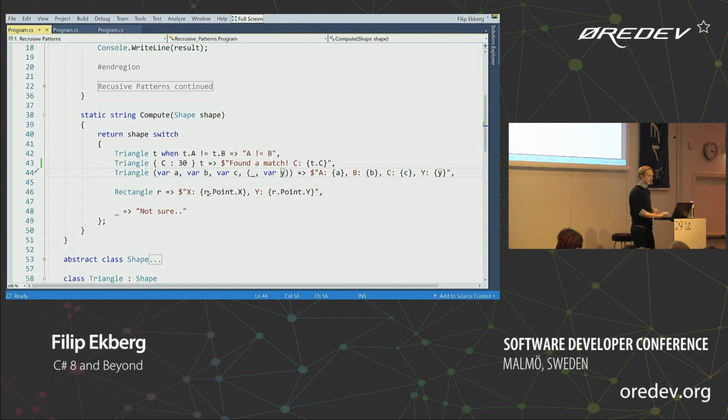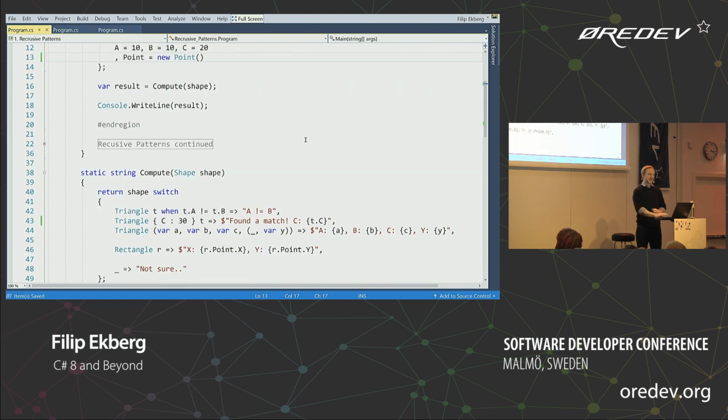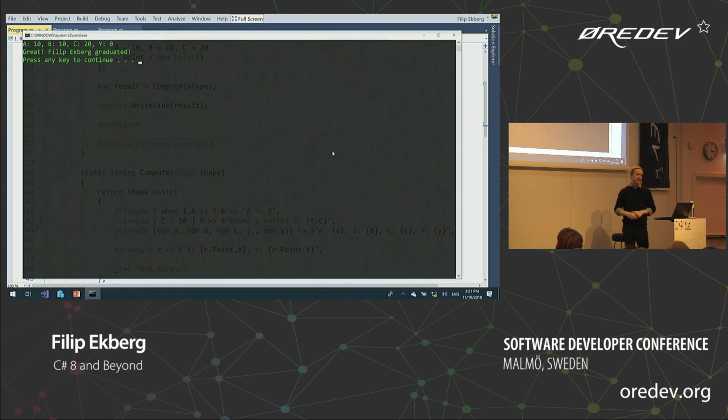That's because it's hitting this last line here, which is the default case for the switch. So why is it hitting that and not the third one here? That's because I have not initialized a point on my triangle. So if I do that, all of a sudden, it will know that this one here at the end is not null anymore. And it can now capture this variable y here. So if I run it again, it's going to say A, B, C, and Y, which is this one here.